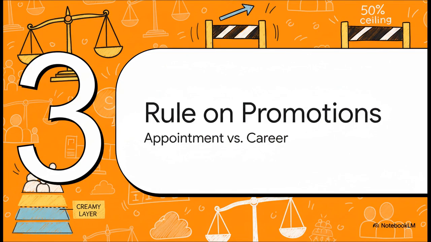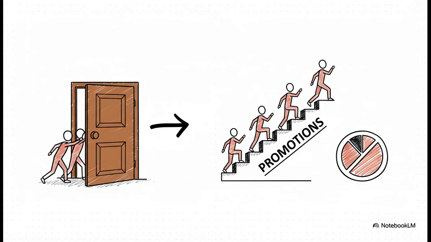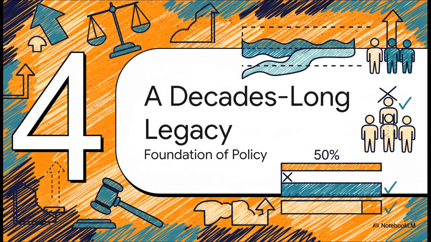Now for the third key ruling. This one made a really important distinction. It wasn't about who gets reservation, but when they get it. And this was all about government jobs and moving up the career ladder. And this really gets to the heart of how the court saw this issue. Reservation, they argued, is meant to be a foot in the door. It's a way to correct historical disadvantages right at the entry point. But, they said, once someone is in the system, any step up, any promotion has to be based on merit, not reservation.